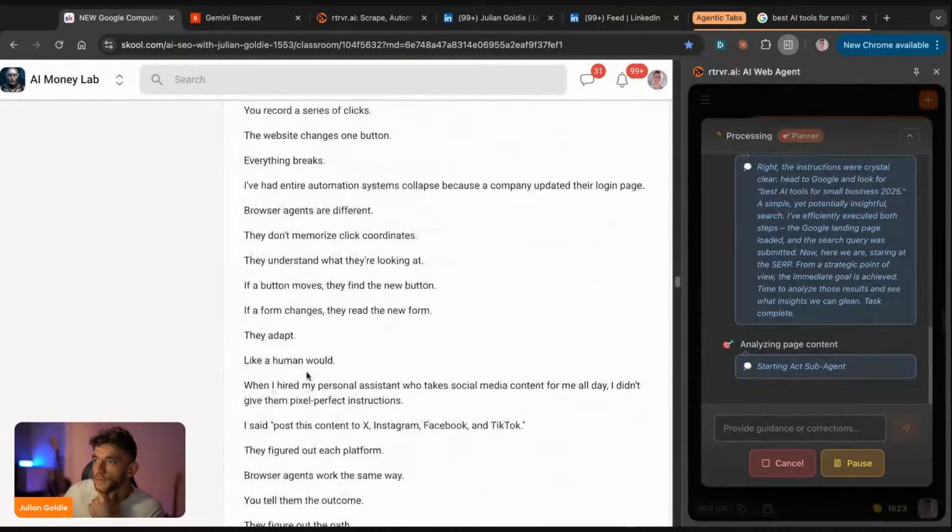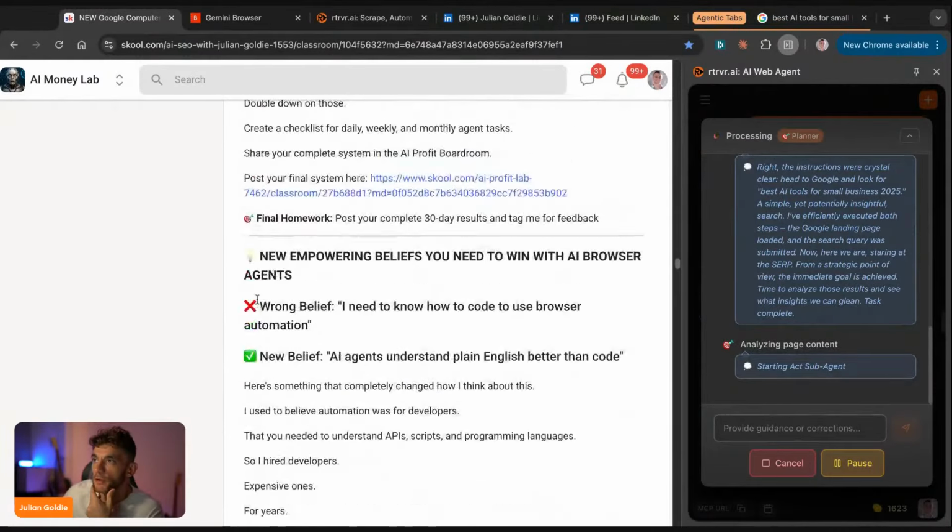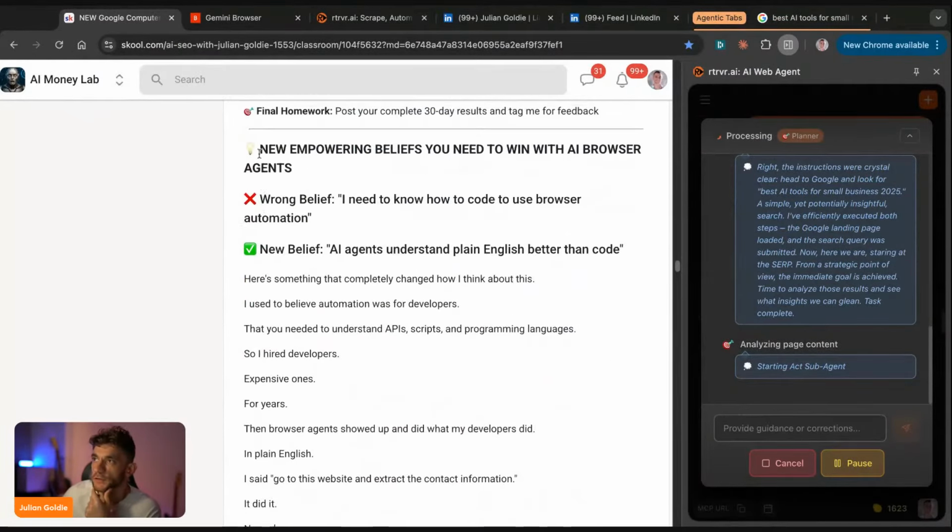And then what I actually want to do is just run through some more limiting beliefs that might be holding you back when it comes to using this stuff, all right? So these are new empowering beliefs you need to win with AI agents.